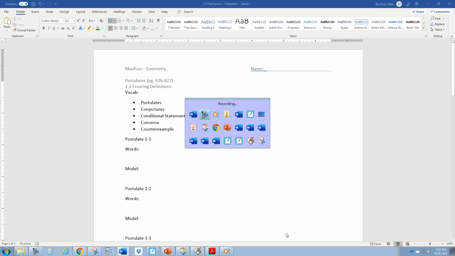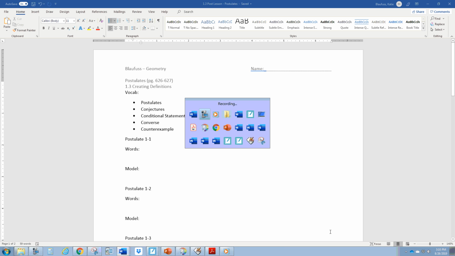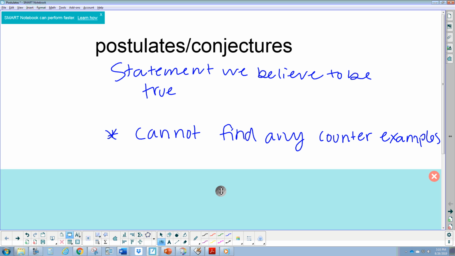Okay, so to start, we're going to look at the terms postulates and conjectures. A postulate and conjecture is just a statement that we believe to be true. So we can't find any counterexamples of this statement, meaning we can't find any examples that disprove the statement.